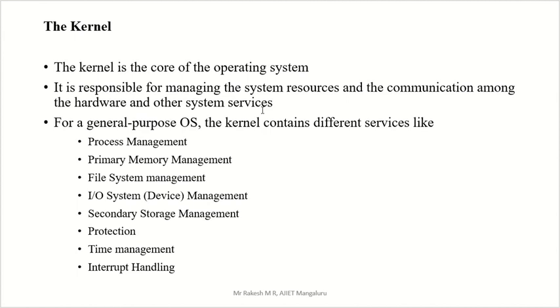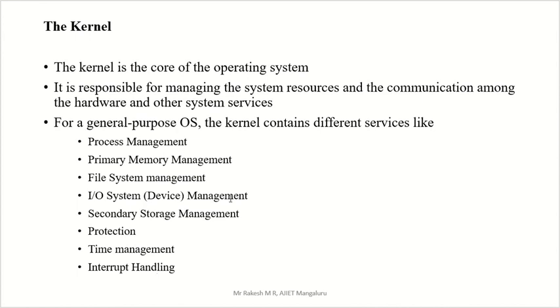For a general purpose OS, the kernel contains different services. The operating system services are process management, memory management, file system management, device management, secondary storage management, protection, time management, and interrupt handling.